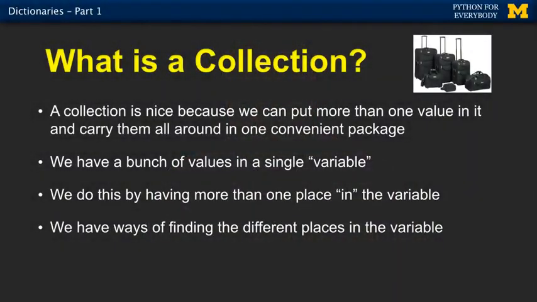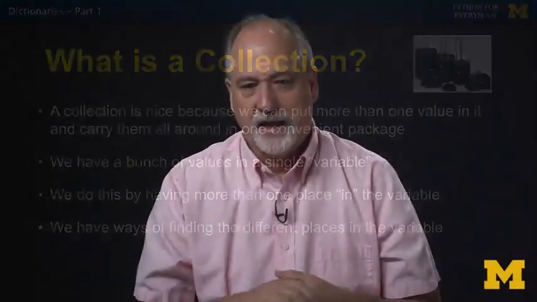And dictionaries are our second data structure, our second kind of collection. The basic definition of a collection is more than one thing in a single variable and a way of indexing and looking up and manipulating things in that single variable. So we have the list, and now we have the dictionary. And between lists and dictionaries, you pretty much get the two most important and most basic data structures, not just in Python, but in any programming language.